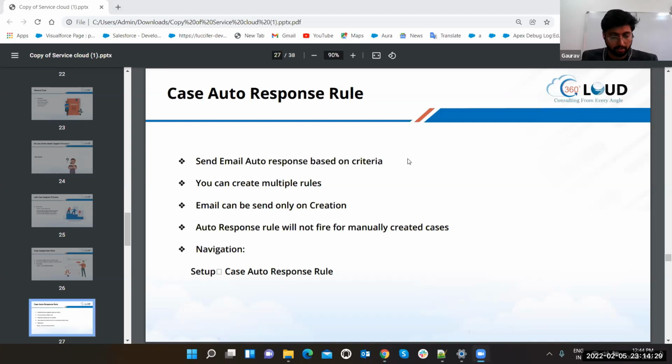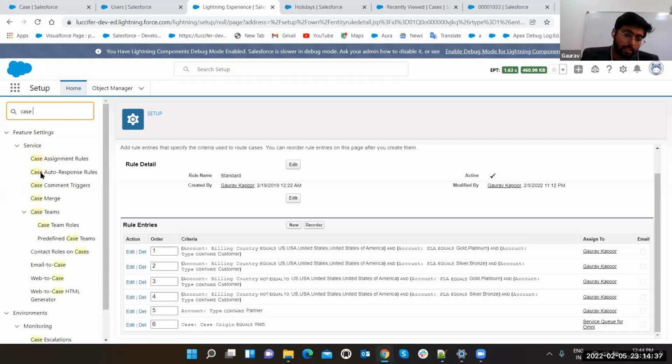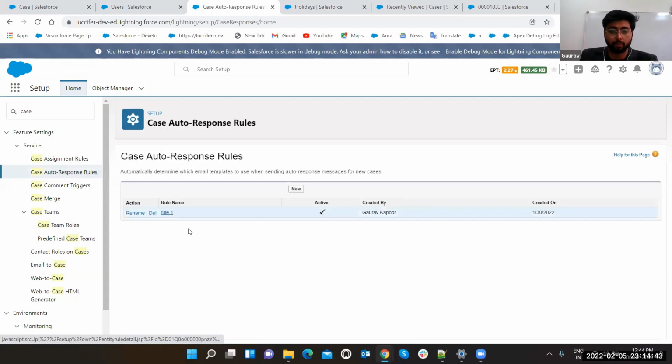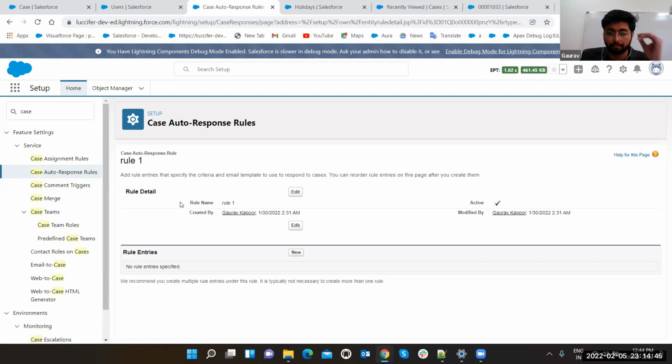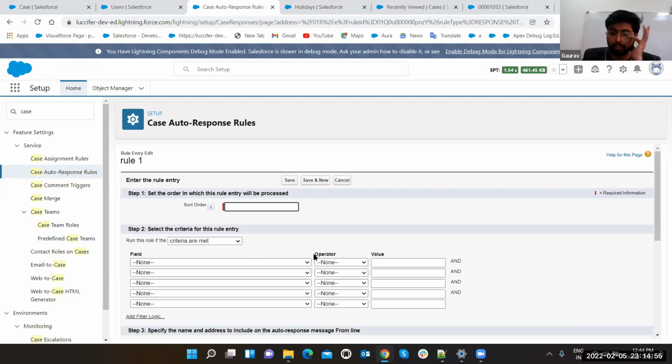And now let's see it. Just search case and you're going to get all your options. Case auto response rules. We have rule 1. So this is the thing through which you can make a case auto response rule. Just make it active, and these are the rule entries. You can make your rule entries.